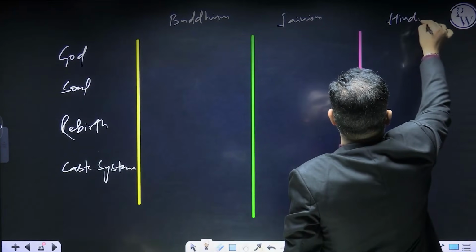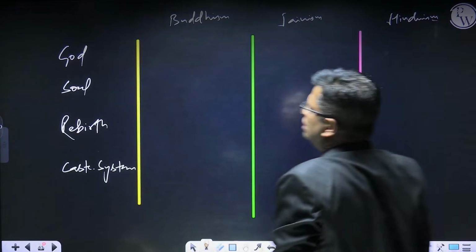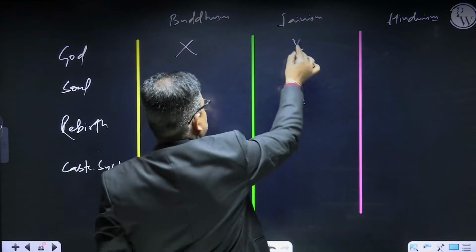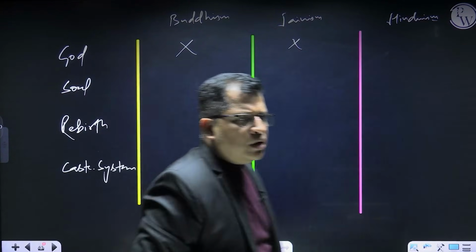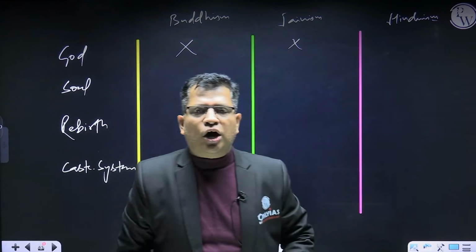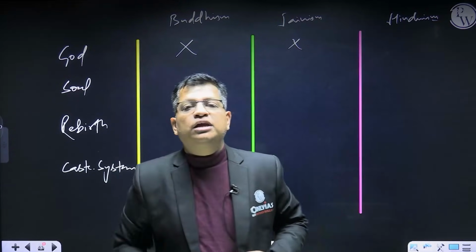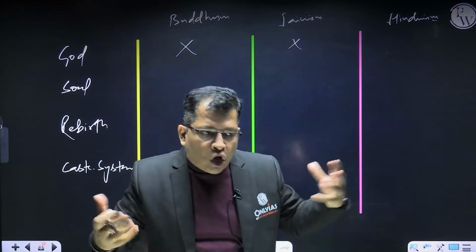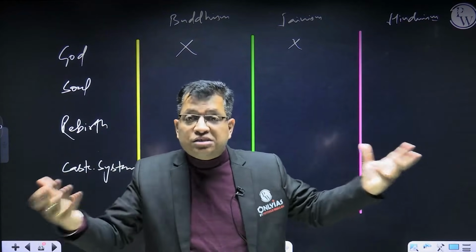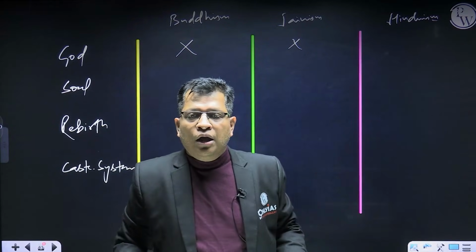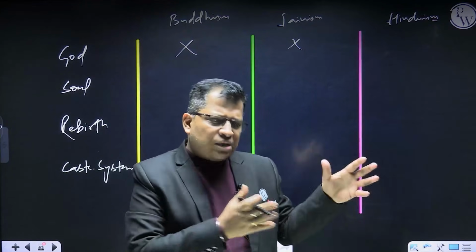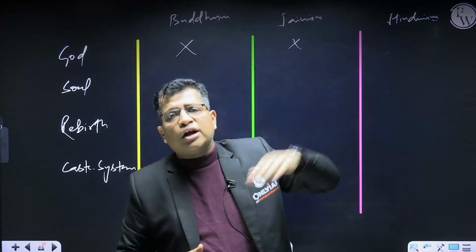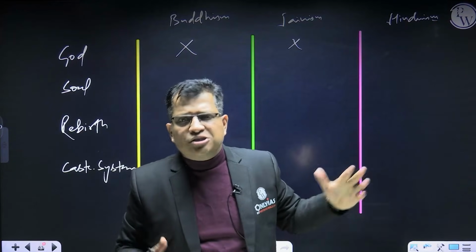Let me discuss. What is the concept of God? In Buddhism, there is no concept of God, not even in Jainism. This is a very misleading thing. The people discuss that there is a concept of God, but that is below the jina. What is your understanding about God? God is the creator of this universe, right? This is our understanding about God. But in some of the guidebooks, it is written that there is a concept of God, but the position of God is below the jina. This is not the concept of God.